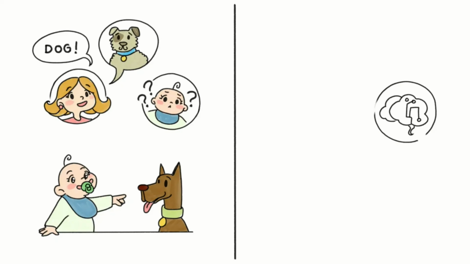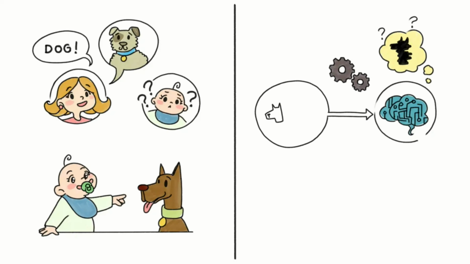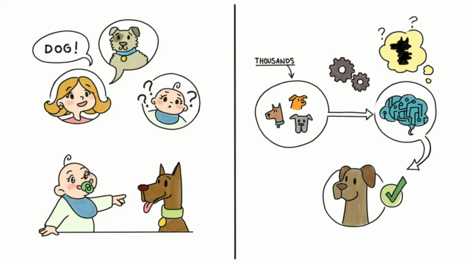Now apply this same concept to a machine. We don't tell the machine explicitly the details about a dog, but feed it with data, about thousands of images of what a dog looks like, and the machine figures out the patterns and starts predicting if an image shown is a dog or not. That's the most simple way to describe machine learning.